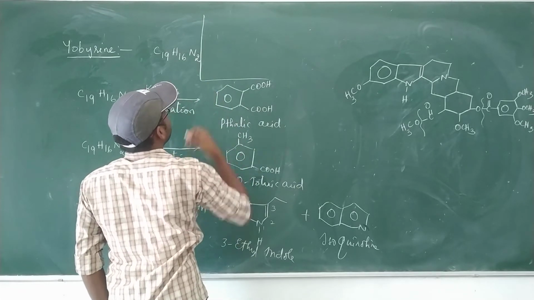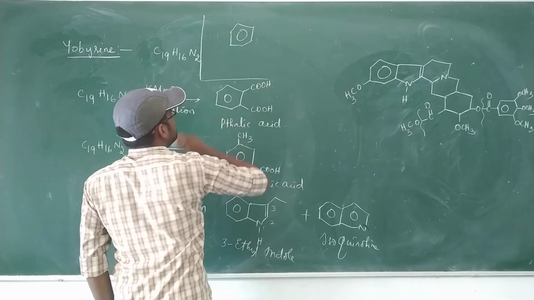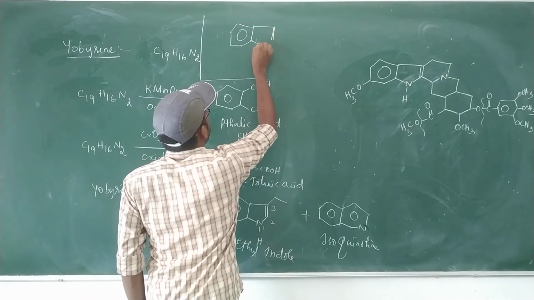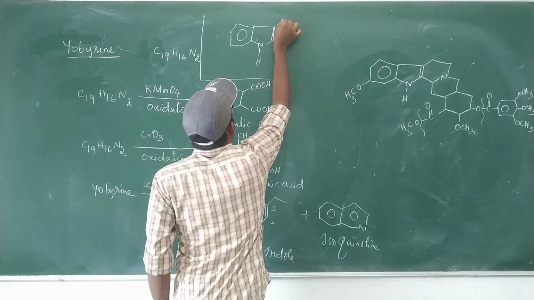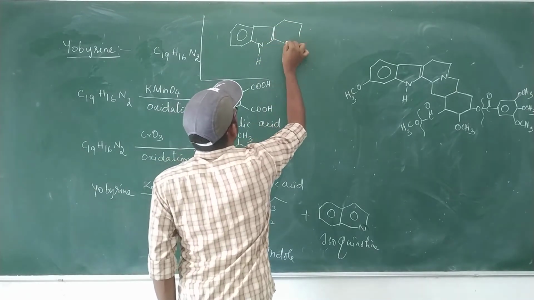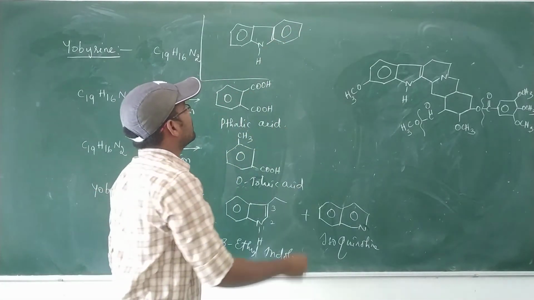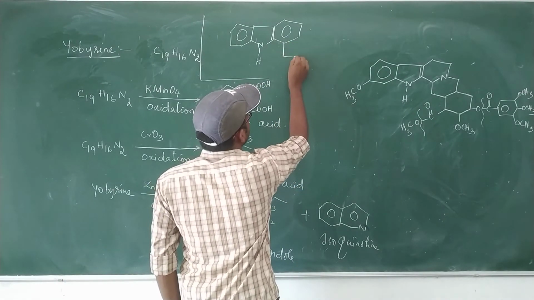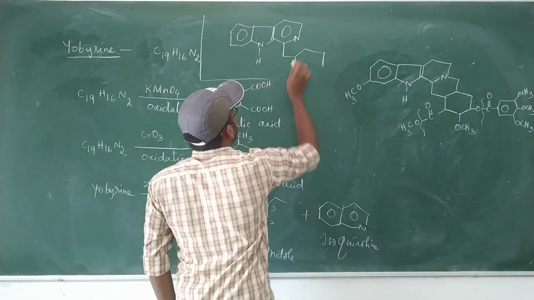It looks like this: this is a benzene ring. The ring adjacent to benzene is the indole ring. Then there is another ring, and next a nitrogen.